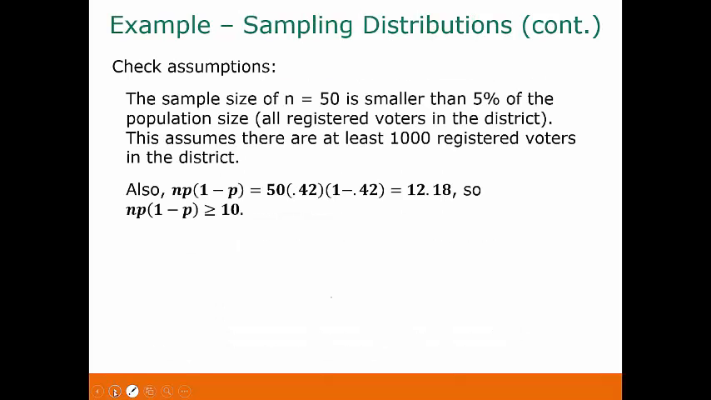First, let's check our assumptions. First of all, the sample size of n equals 50 is smaller than 5% of the population size, which would be all registered voters in the district. And this would assume that there are at least 1,000 registered voters in the district. The other assumption that we need to check is that n times p times 1 minus p is greater than or equal to 10. So our n was 50, our p is 0.42, and then 1 minus p is 1 minus 0.42. If we multiply those together, we get 12.18. So that is greater than or equal to 10.